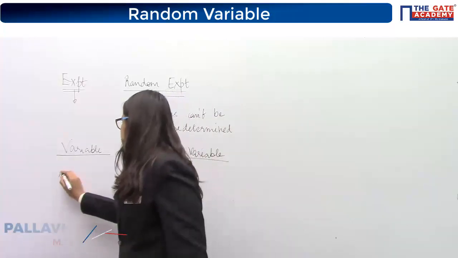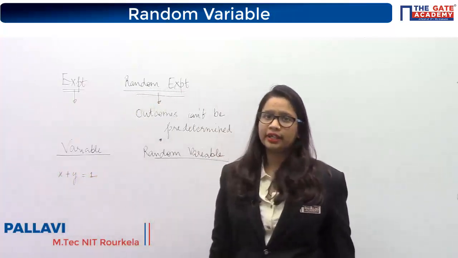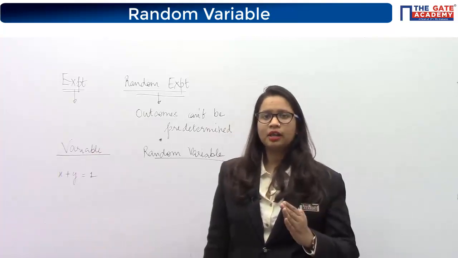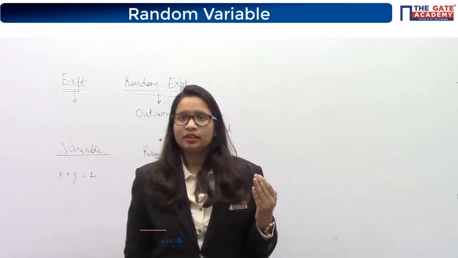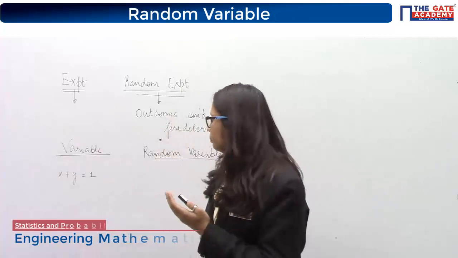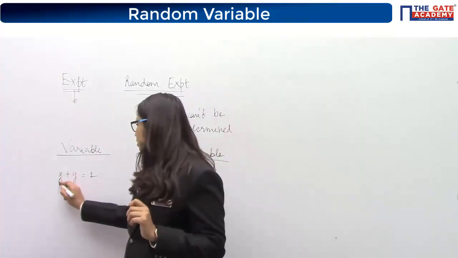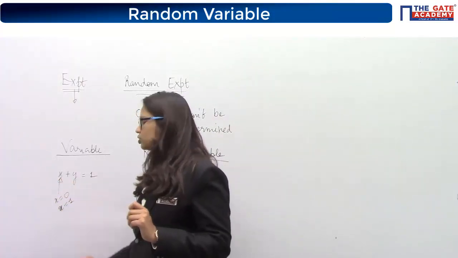If I say that this is an equation, then you will tell that yes, x and y are variables. But what are variables? Variables are those quantities which vary, which means they will take some set of values. They will not take a particular value like this. At some time x will take the value 0, at other times x may take the value 1, and so on.